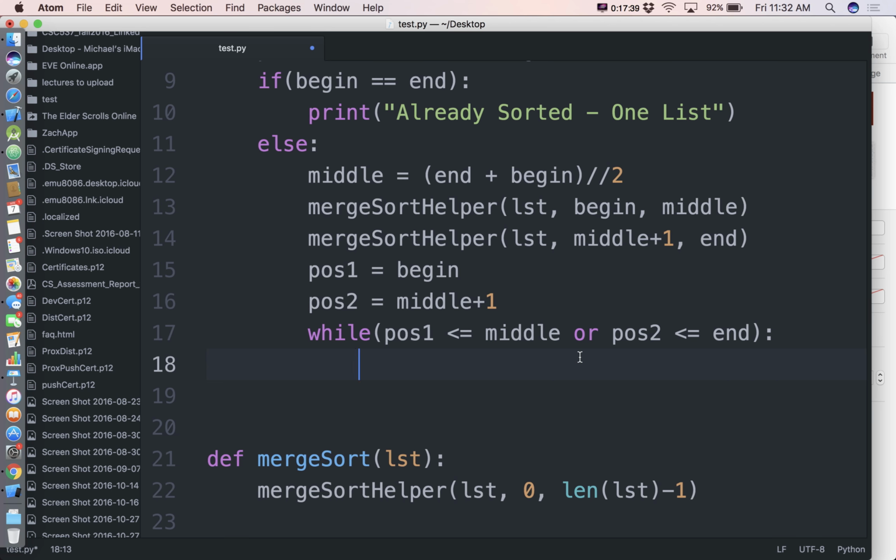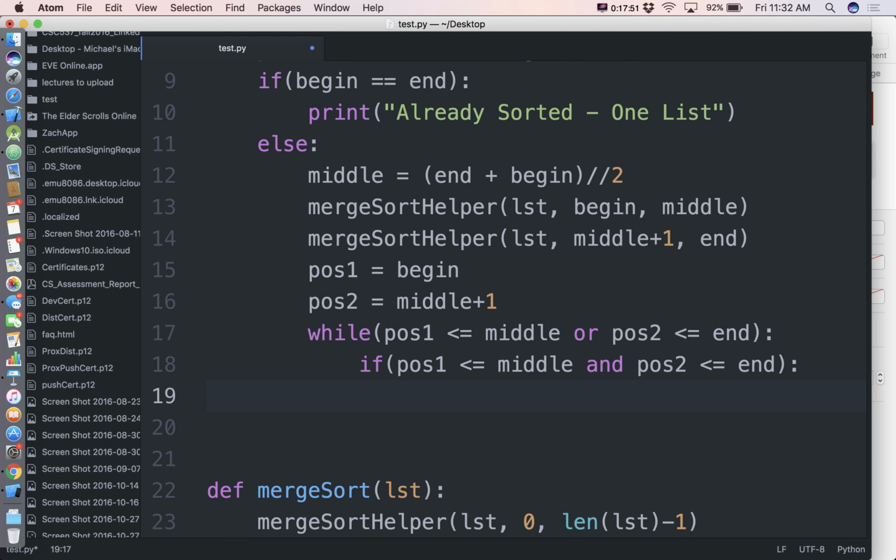All right, so let's ask the first question. We'll say if pos1 is less than or equal to middle and pos2 is less than or equal to end. What does that question ask? That question asks if they are both pointing at legitimate places in their respective lists. Then we need to compare, right? So if that's a true statement, then we're going to ask a question in here. And you can use ands and stuff to melt these Boolean expressions together, but I like to keep them separate, at least when you're first learning this stuff.